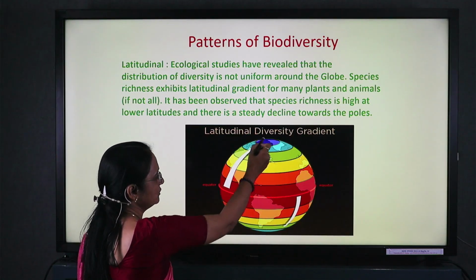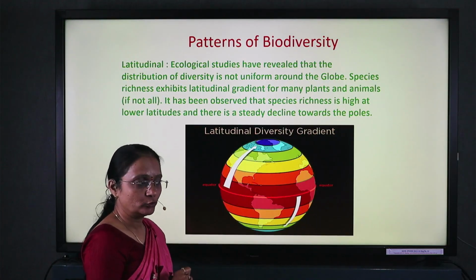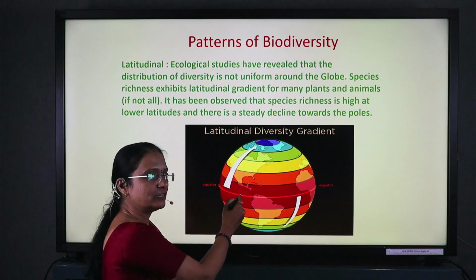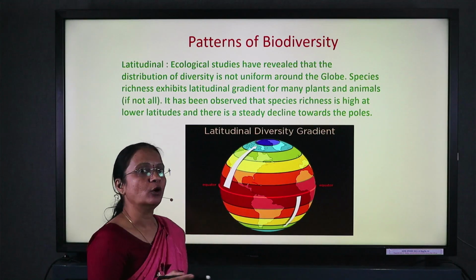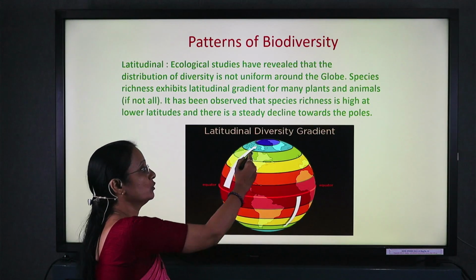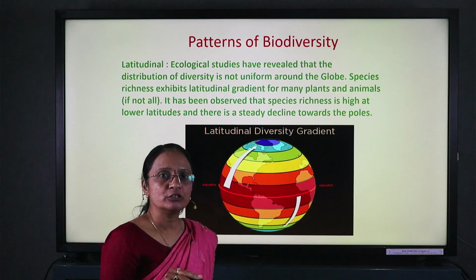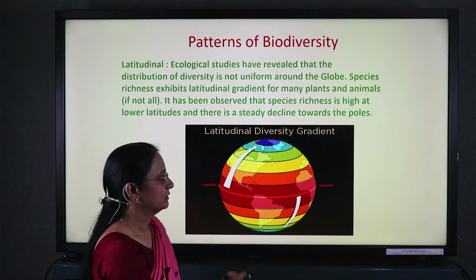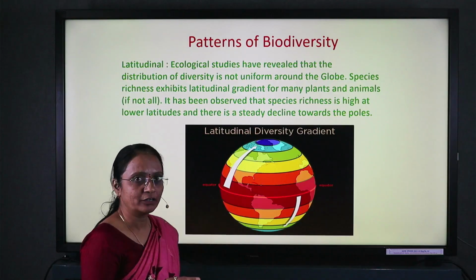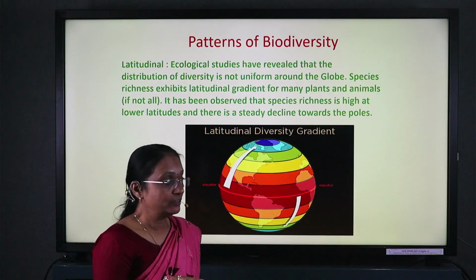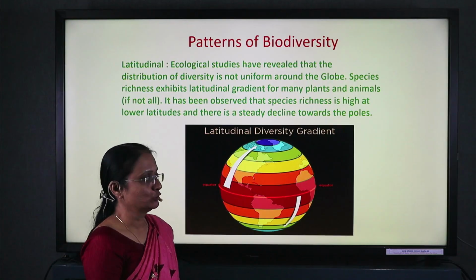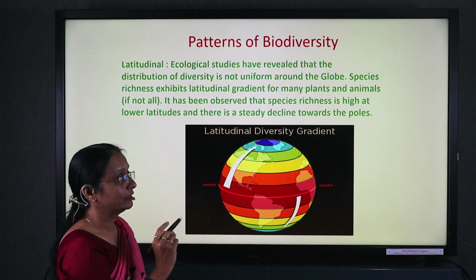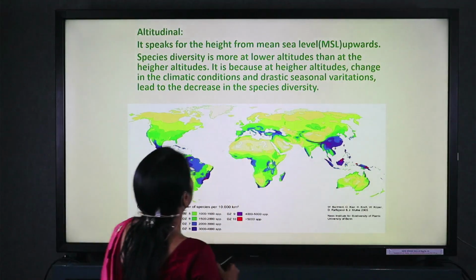As we go towards the north pole as well as the south pole, due to climatic conditions, animal diversity and species diversity along with their number slowly go on decreasing, because for normal life and the completion of the life cycle, plants and animals require a suitable temperature and adaptation. Therefore, diversity at higher altitudinal levels will automatically decrease.